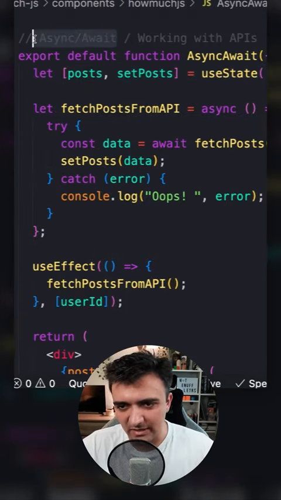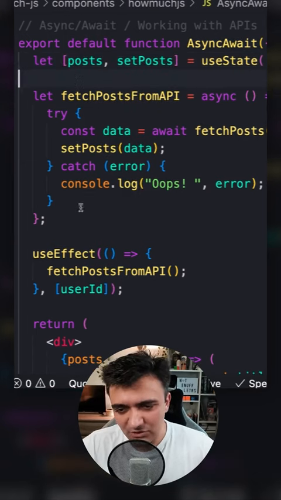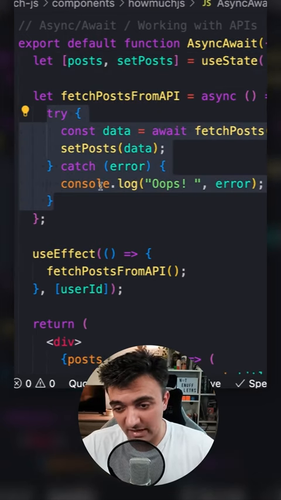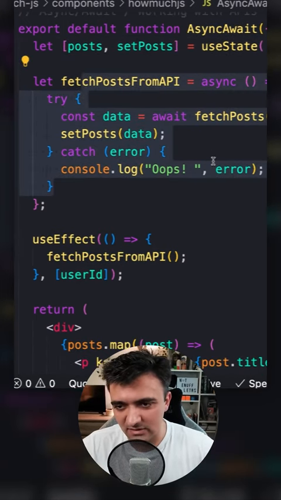Number 6 is async await, or just in general asynchronous JavaScript. I would assume if you're learning React, you're going to be wanting to work with APIs, and understanding how something like this works is pretty much essential.